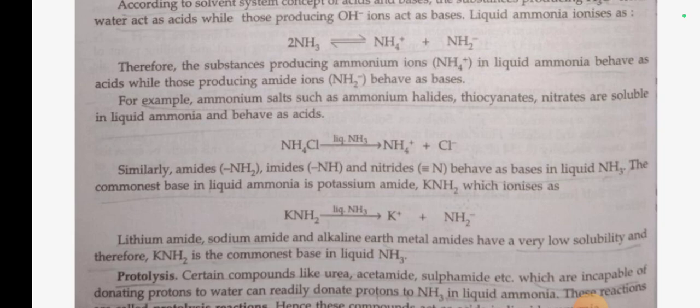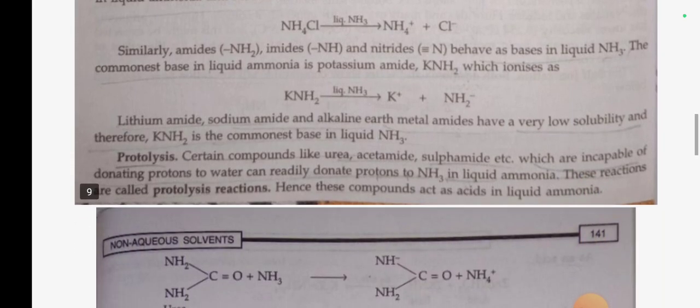Similarly, amide, imide and nitride behave as bases in liquid NH3. The commonest base in liquid ammonia is potassium amide, KNH2, which ionizes as KNH2 in liquid ammonia gives K+ plus NH2-. Lithium amide, sodium amide and alkaline earth metal amides have a very low solubility, and therefore KNH2 is the commonest base in liquid ammonia. Protolysis.